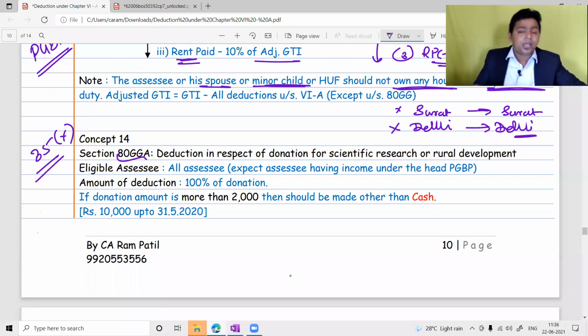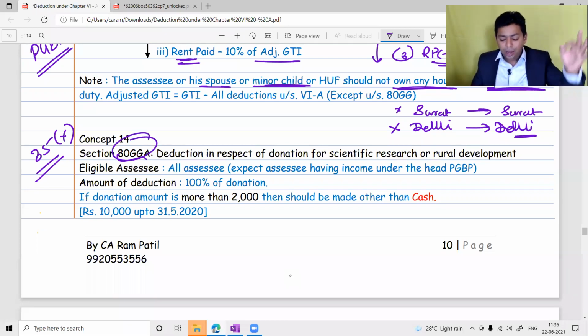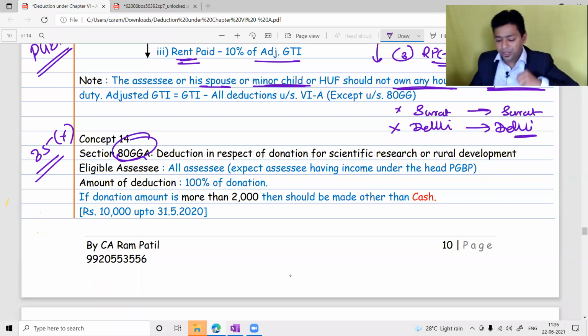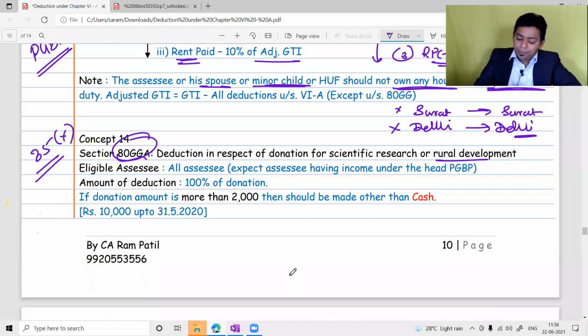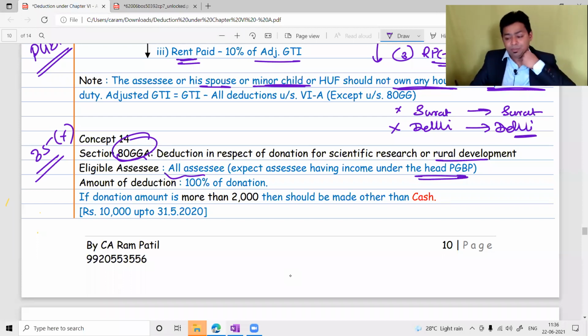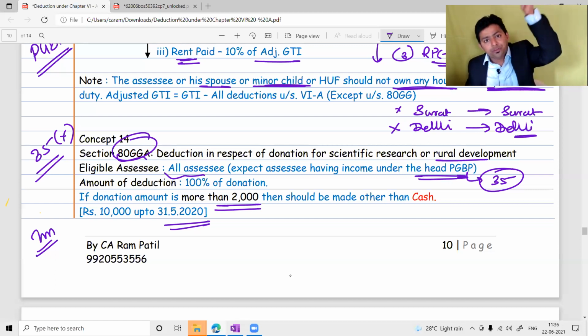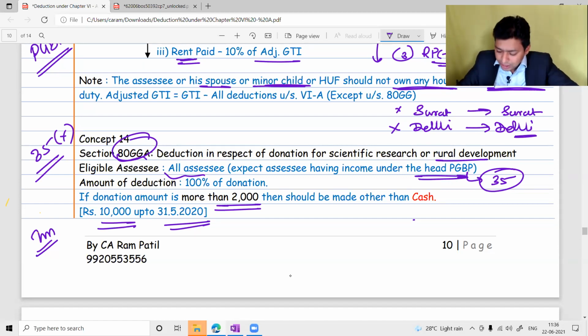Yes, you will get a deduction under 80GGA for your honorable act of donating money for scientific research or rural development. It is available for all assessees except those who have PGBP income, because a PGBP assessee can claim deduction under section 35. Donation more than 2,000: this is also an amendment. Earlier it was 10,000. Please understand, till 31st May 2020 the limit was 10,000. After 1st June 2020 the limit is reduced to 2,000 rupees. So it was amended only this year.